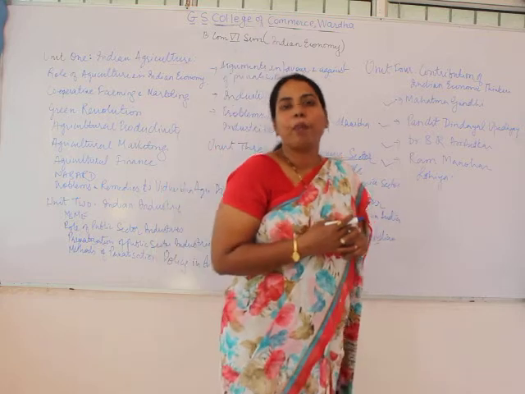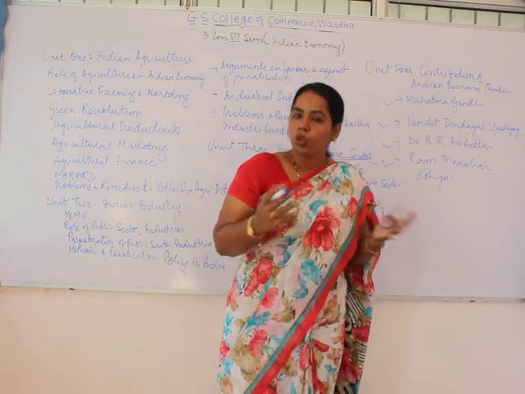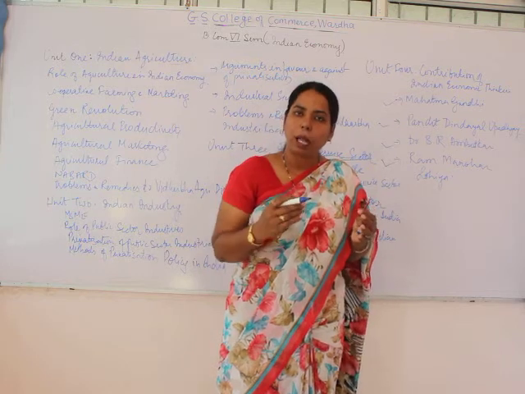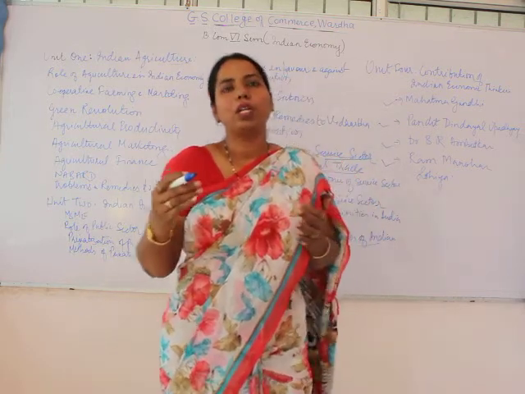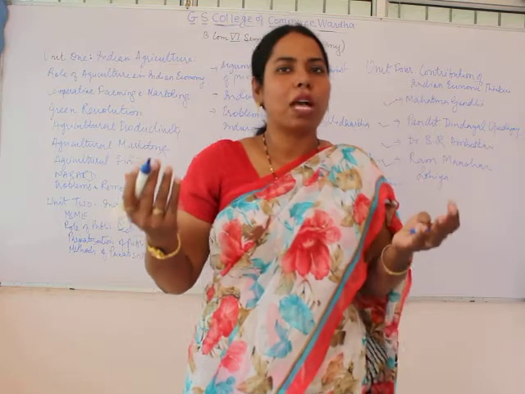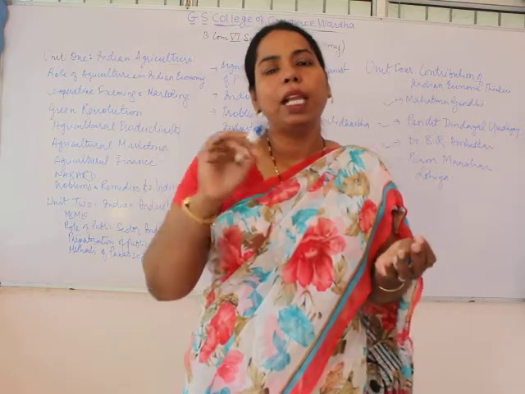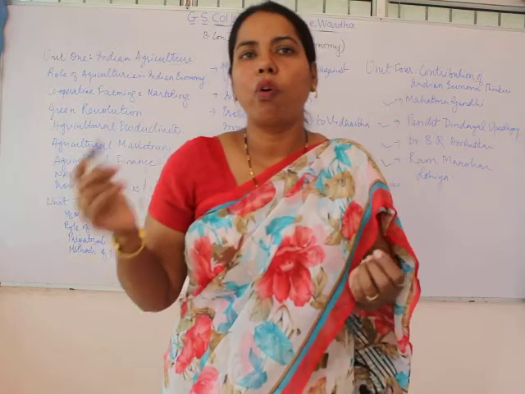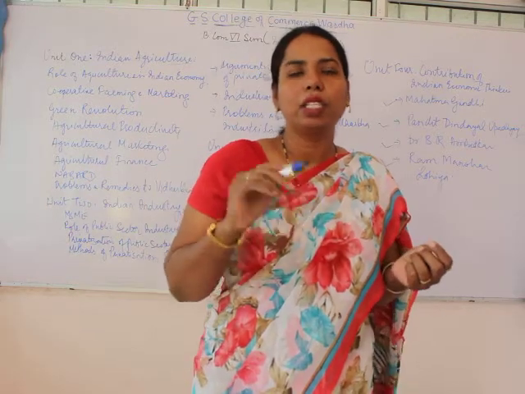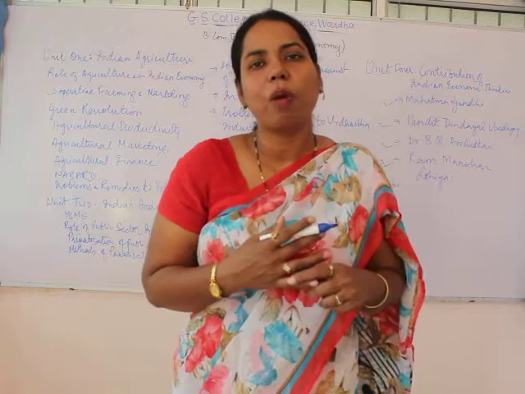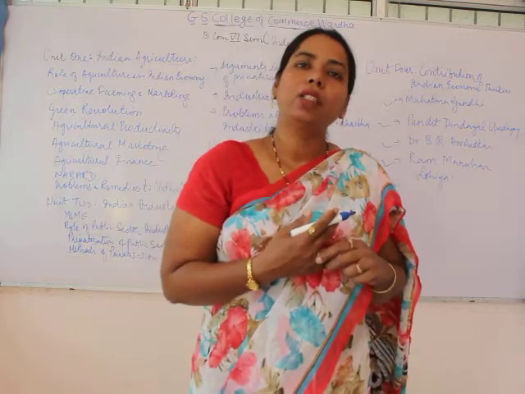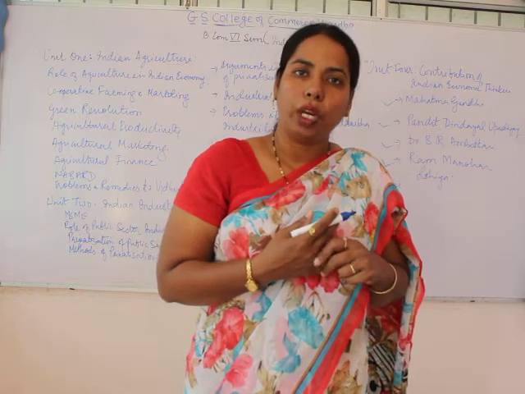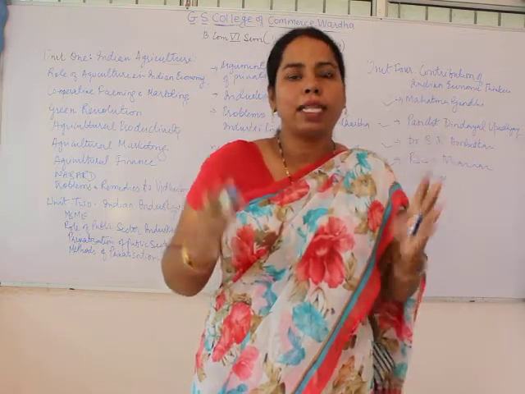As far as question number 5 is concerned, there is no choice. A, B, C, D, all these questions are compulsory, and each is of 4 marks. A, of 4 marks, will come from the first unit, B from the second unit, C from the third unit, and D, again for 4 marks, from the fourth unit. So this is your entire syllabus.